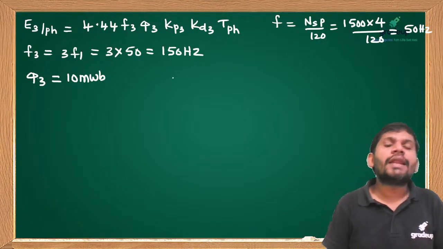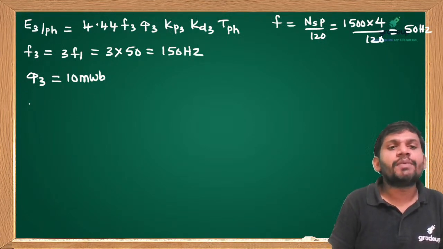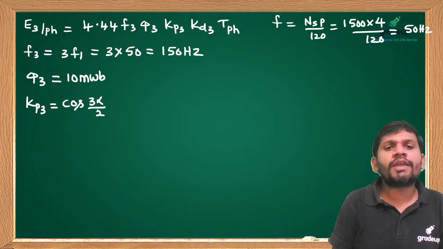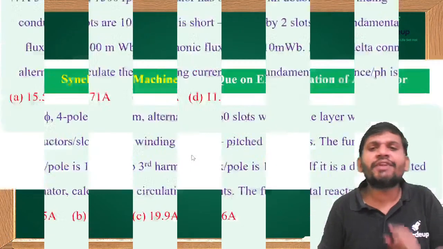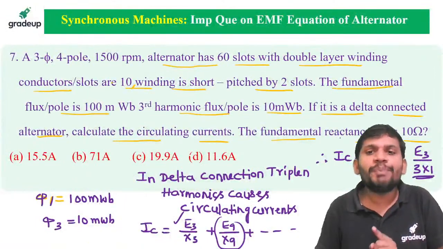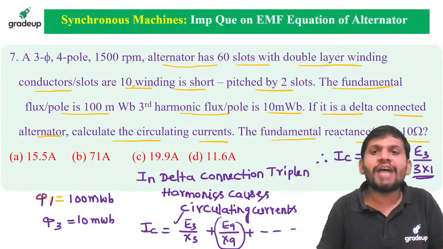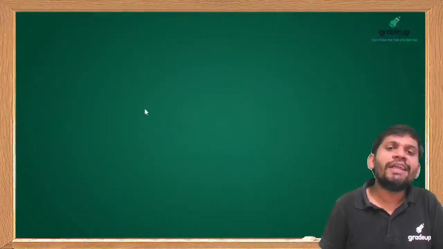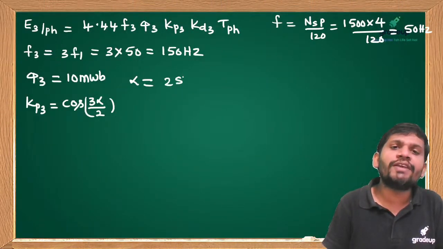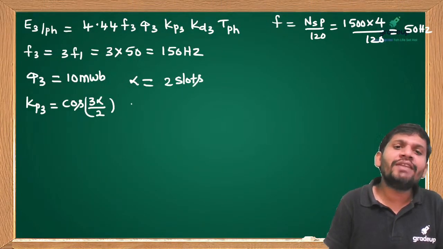Okay, students. Now I want to find Kp3 and Kd3. How to calculate Kp3? I already told you this: Kp3 equals cos of 3 alpha by 2. Then you want to find alpha. How much is alpha given, students? The winding is short pitched by 2 slots. Alpha is 2 slots. Then you find the slot angle.